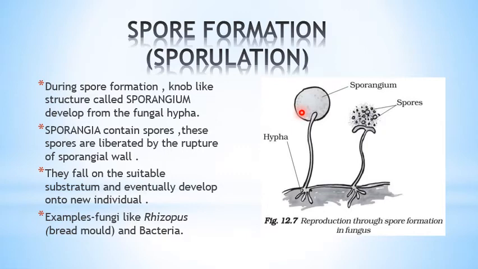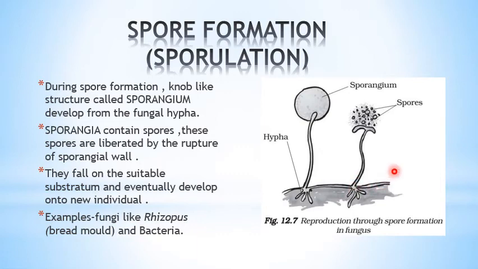When they get full with the spores, they get ruptured. So this is the ruptured sporangia which contains the spores, and they are liberated through the ruptured sporangia wall and fall on a suitable substratum. What is a suitable substratum? That is efficient temperature and moisture, and then they develop into a new individual or new fungi. A very common example is fungi like Rhizopus.